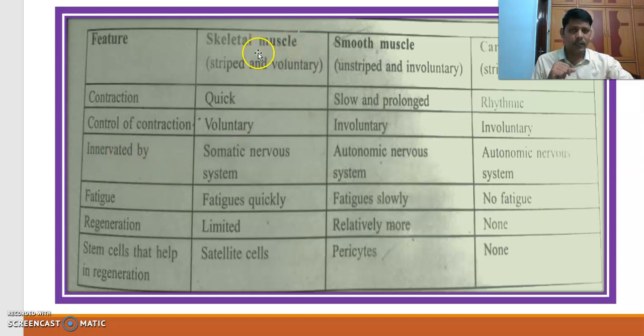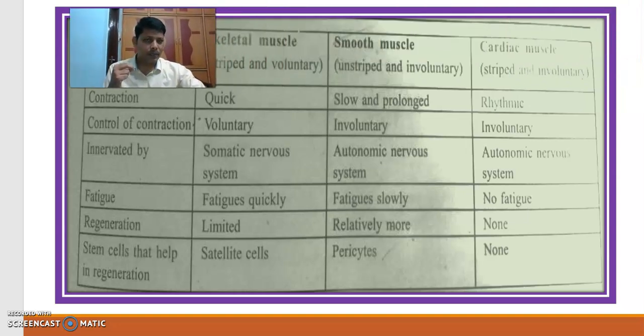Innervated by: skeletal muscle is supplied by the somatic nervous system. That's why these are voluntary. This is voluntary because it is supplied by the somatic nervous system. Okay, next, autonomous. It is innervated by your autonomic nervous system. That's why it is involuntary. And cardiac muscle also is involuntary because it is supplied by the autonomic nervous system.